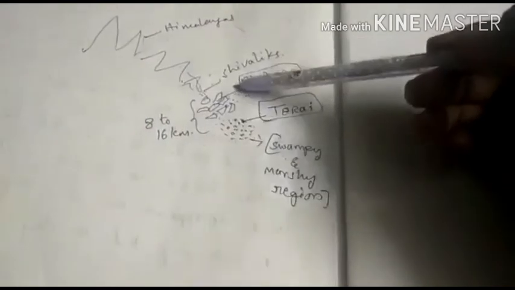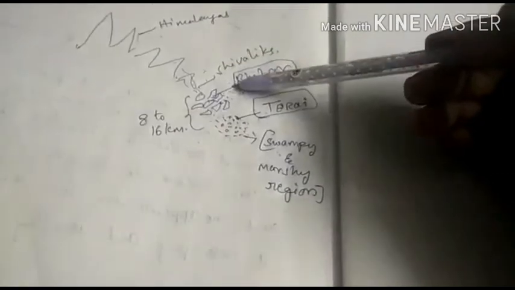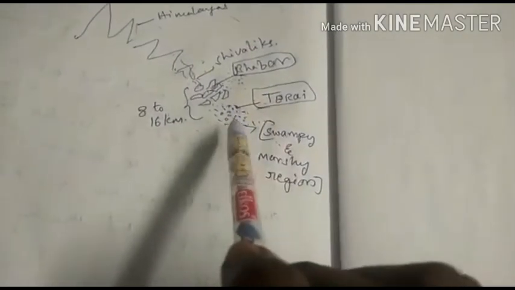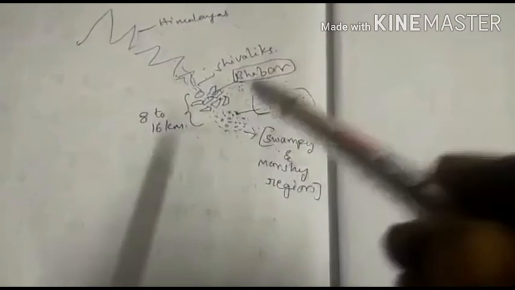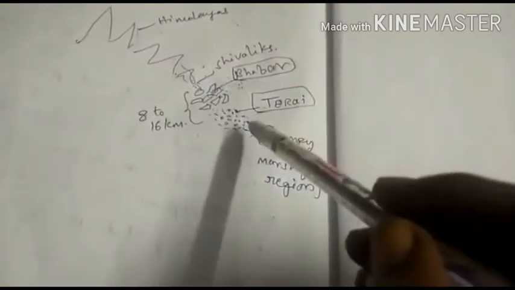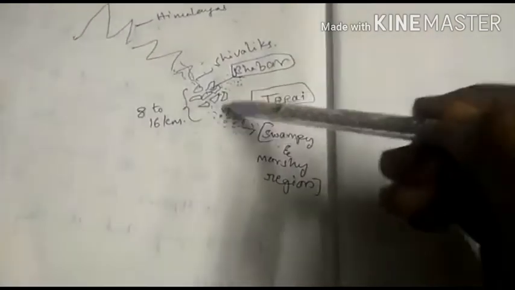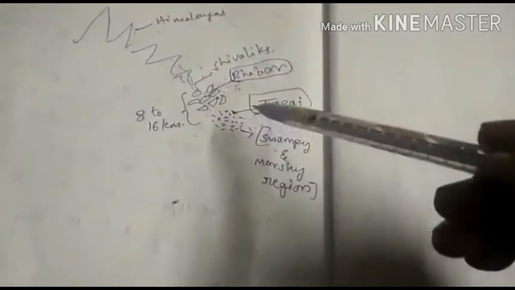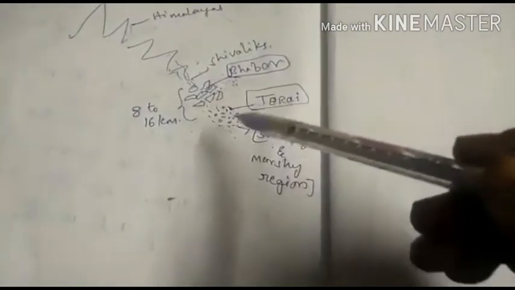So the Bhabar area is an accumulation of large sediments and large stones, but the Terai region has small sediments like alluvial soil. But in this area, due to the appearance of the rivers and streams, the area is wet throughout the year.